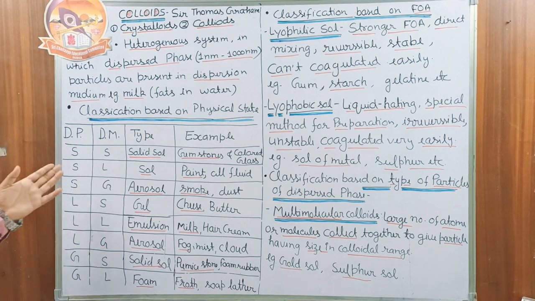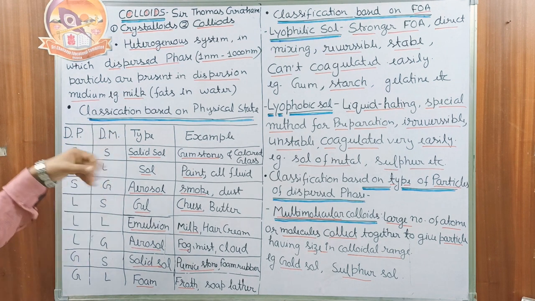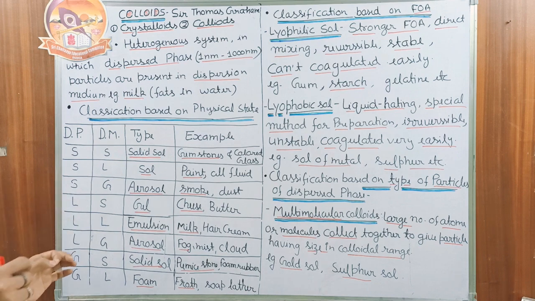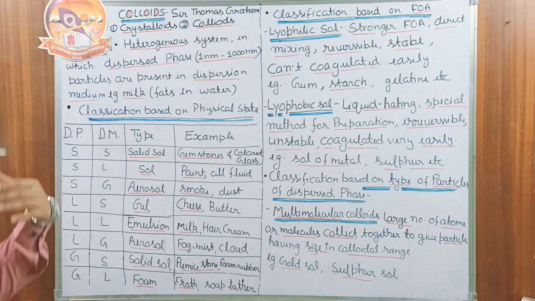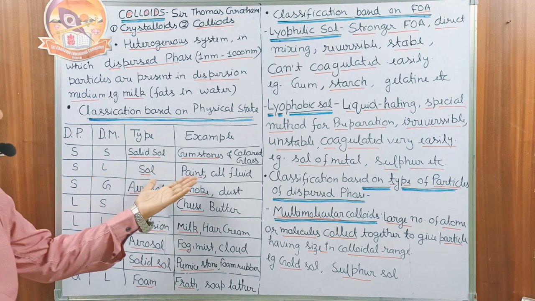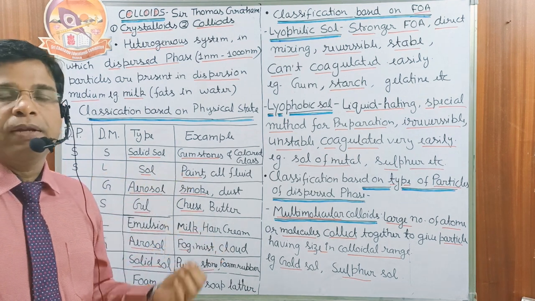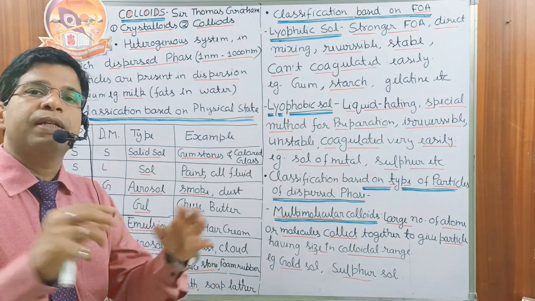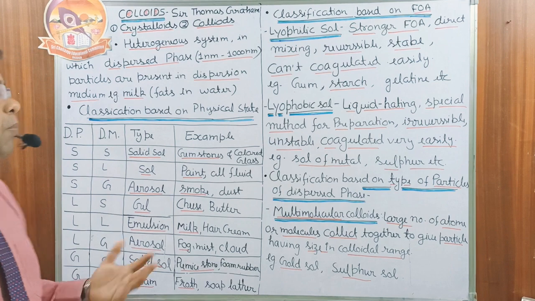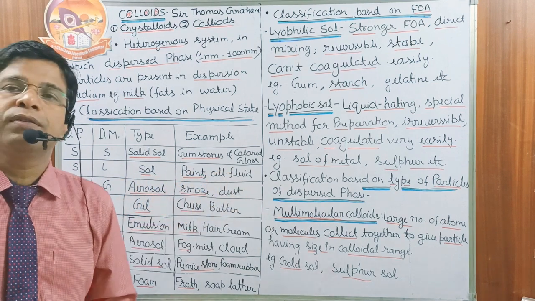Now we have solid in liquid. The dispersed phase is solid, but the dispersion medium is liquid. This has the common name sol. What are the examples? Paints. Paints are solid particles of color present in a solvent. Another example is cell fluid.